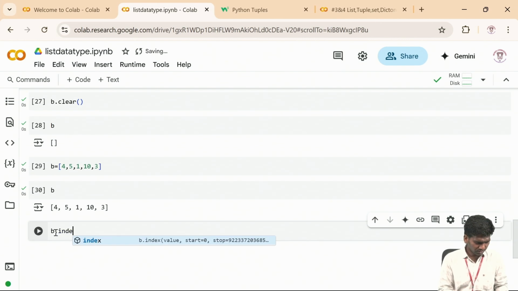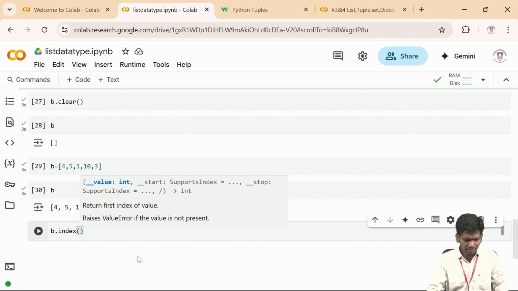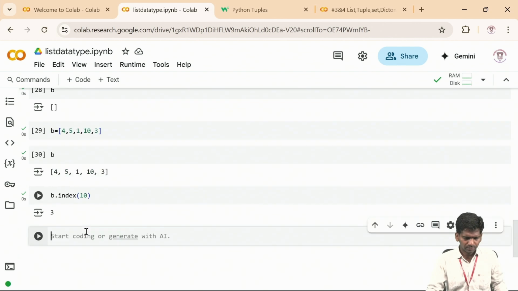This is also one more function that we have for lists. B dot index of, I'll ask the index for this element. So what is the index for this? 0, 1, 2, 3. So 3 should be the output. Yeah, 3.